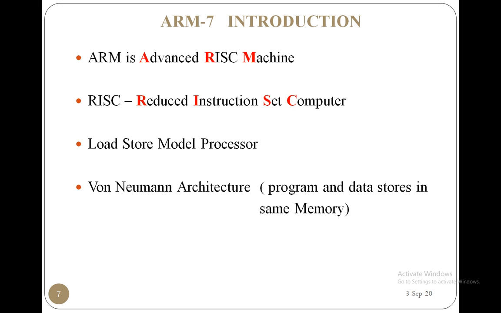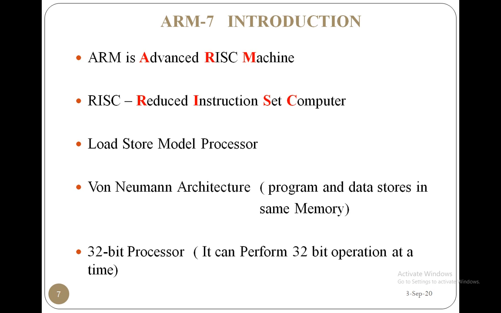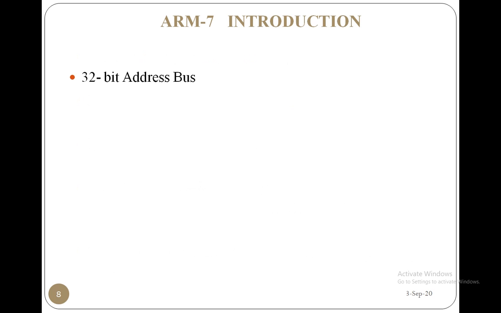That is, the program and data are stored in the same memory, or share the same memory. It is a 32-bit processor. It can perform 32-bit operations at a time. That is, you can perform 32-bit addition at the same time. Whereas coming to the 8-bit processor, we are not able to do the 32-bit operation, right? So it is a 32-bit processor, and it has a 32-bit address bus. A 32-bit address bus means you can access 2 power 32 memory locations by using this ARM7 processor, and it is a 32-bit data bus. That is, at a time you can transmit 32 bits, right?